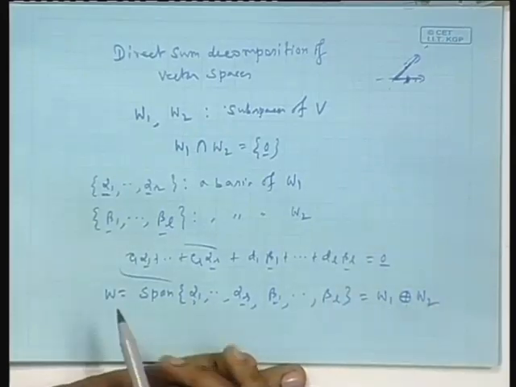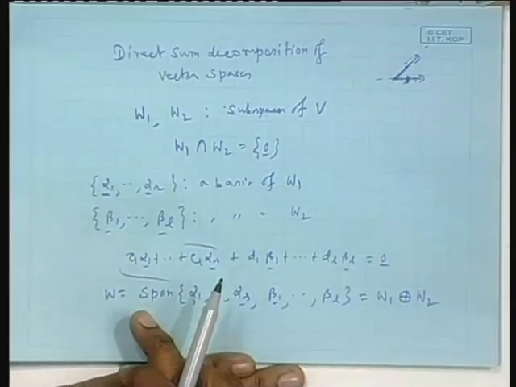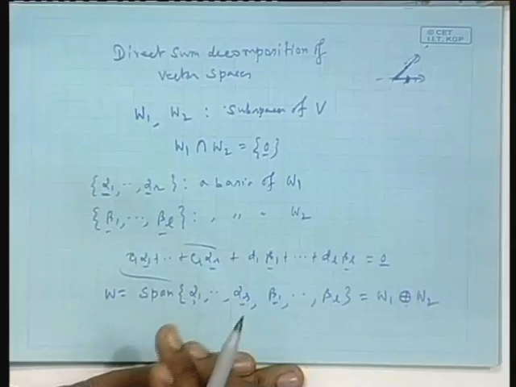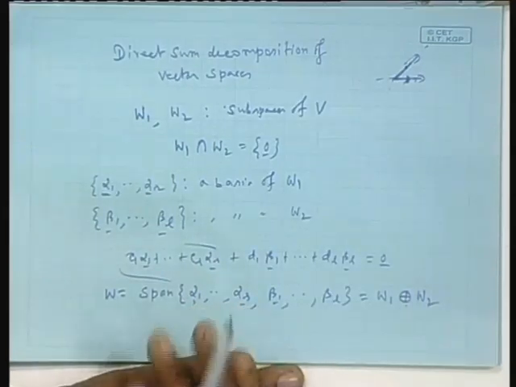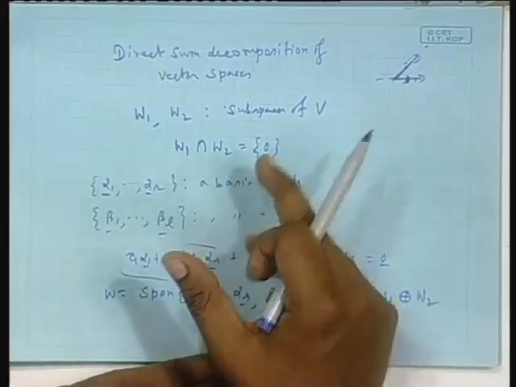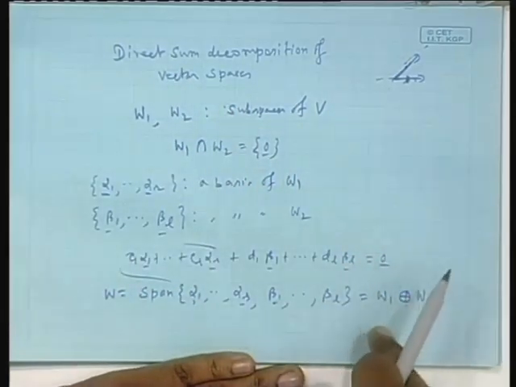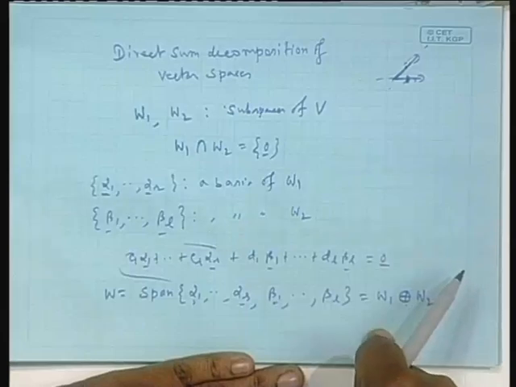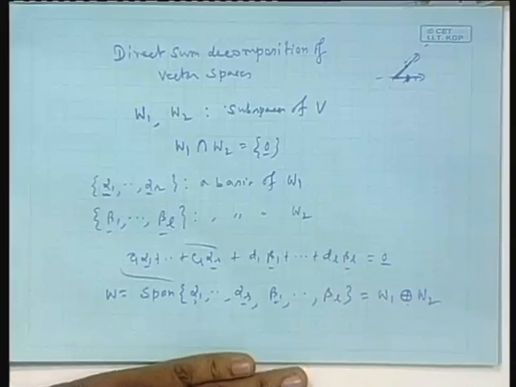what? Any vector of W. Please note this. This is key to the remaining part of the adaptive filter course, this direct-sum decomposition. Earlier I spoke about orthogonal projection. Now, very soon I will generalize, I will come to inner product space and I will take a very specific case of such direct-sum decomposition called orthogonal decomposition. That is central to the entire adaptive filter theory that will come up. Everything is resting on that.